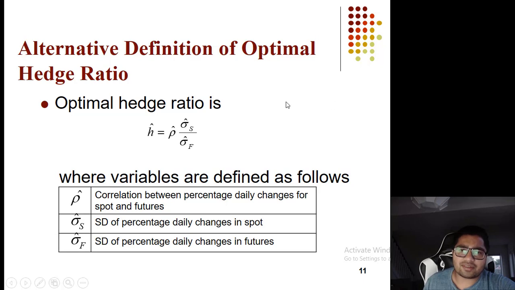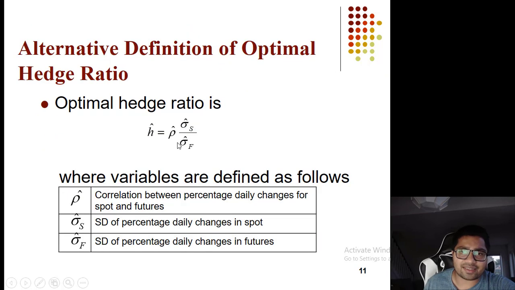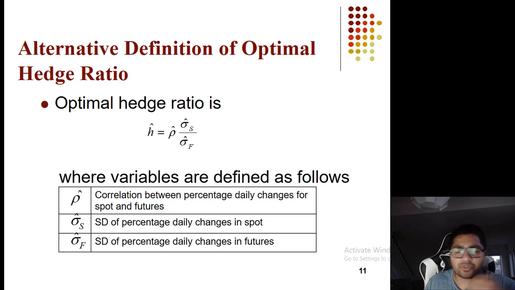So futures are daily settled, so you cannot just have standard deviation, you need to have daily standard deviation. So you can also write this hedge ratio as correlation between daily changes in spot and future into standard deviation of daily change in spot divided by standard deviation of daily change in future. Nothing changes, the formula is same. Instead of using average spot, you are using daily changes because futures are settled daily. So in exam, don't have to worry, you just have to remember this formula.